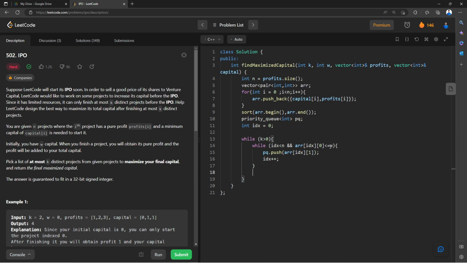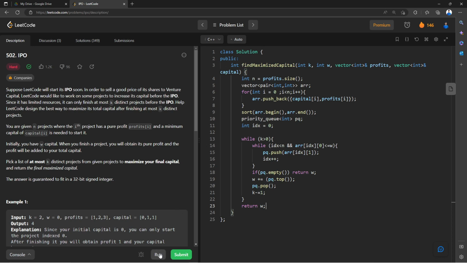Once we are done with this, we are going to check it. If priority queue is empty, pq dot empty, then we can return w, right? So there is no more element which is less than or equal to w. If there is at least one element, then we take out the topmost element, the greatest element. So I can say w plus equal to pq dot top. Once this is done, we are going to say pq dot pop. Also we are going to say k minus 1. We have taken one project, and after this while loop, we are going to return w as well, right?